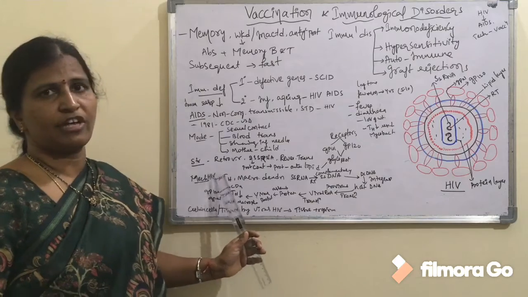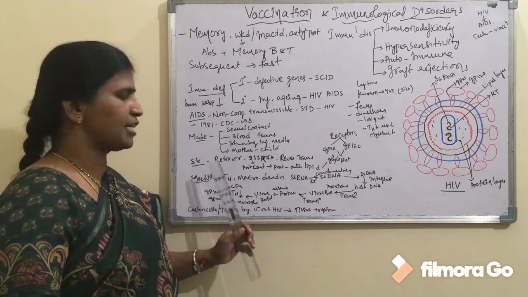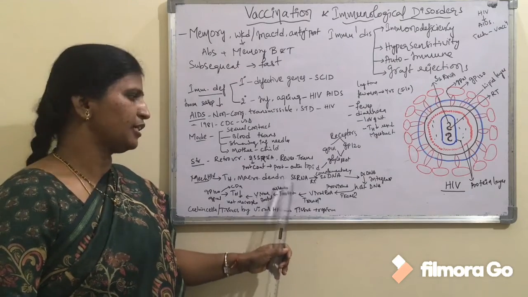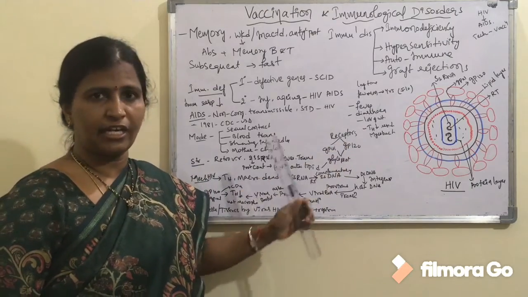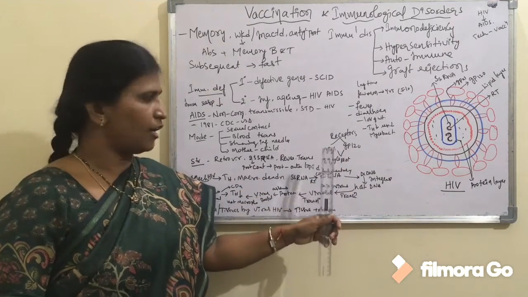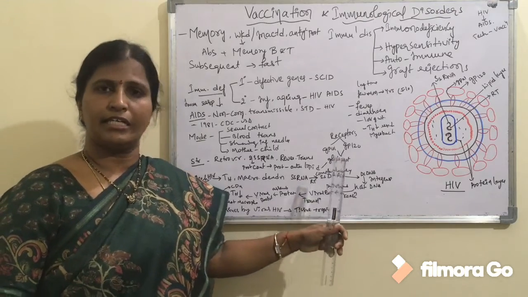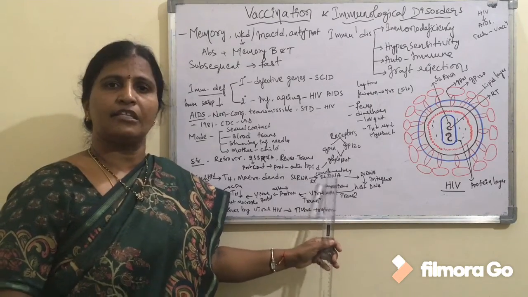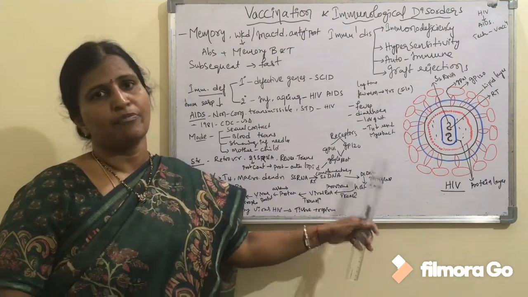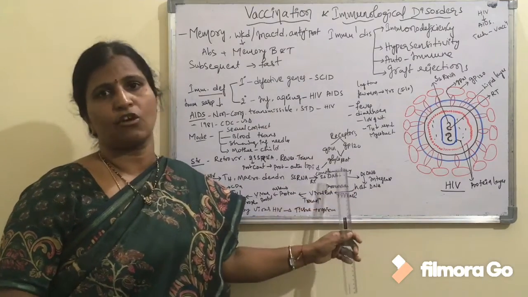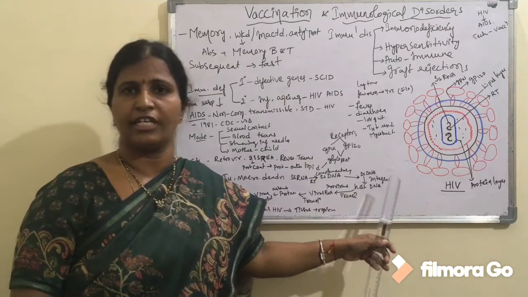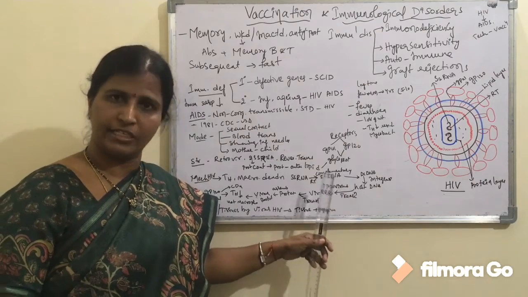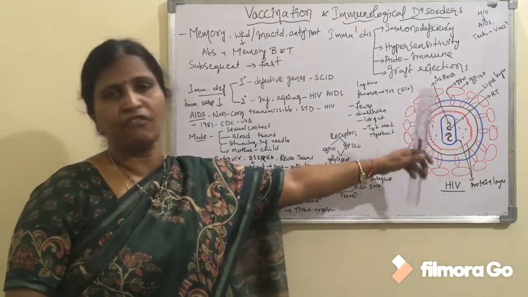Coming to the mechanism of HIV, whenever the HIV virus enters the host, human beings, it infects helper T cells, macrophages and dendritic cells. The single-stranded RNA present in the virus synthesizes its complementary single-stranded DNA with the help of the reverse transcriptase enzyme. Later, through autocatalysis, this single-stranded DNA molecule synthesizes its complementary DNA strand, so that a double-stranded DNA is synthesized, and this double-stranded DNA is incorporated into the host cell's DNA by the enzyme integrase, which is present in the virus itself.